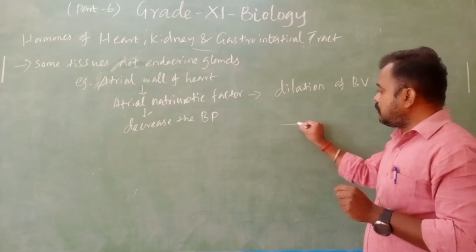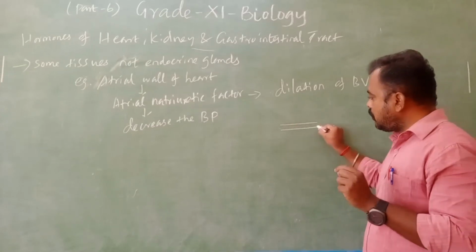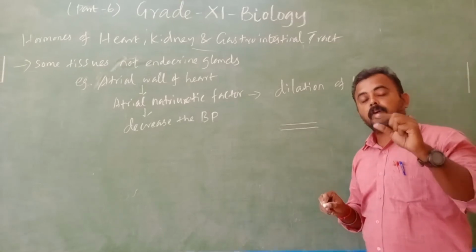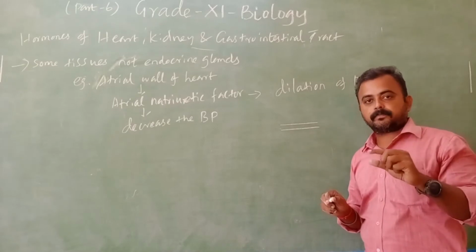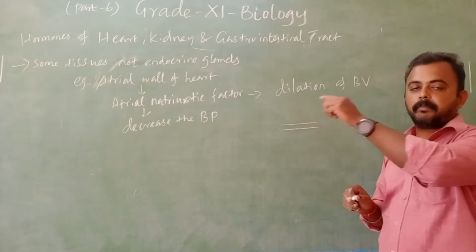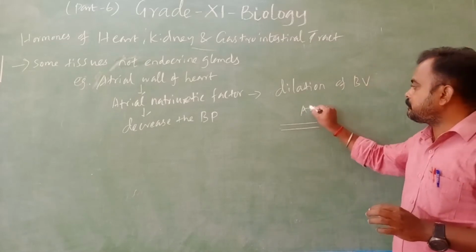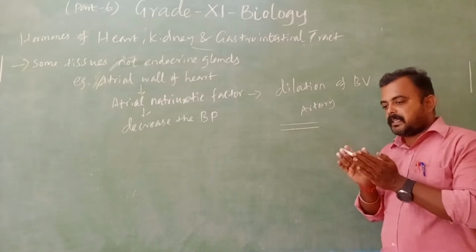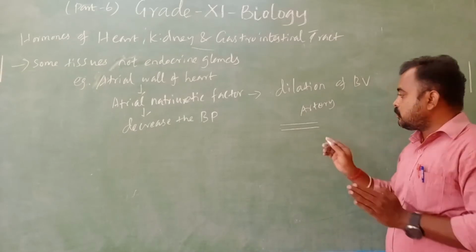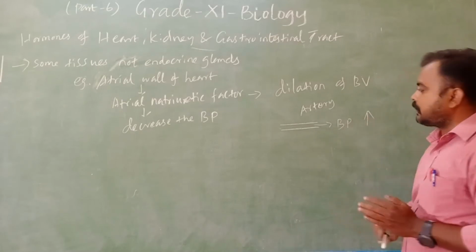Blood pressure increases how? By the shrinkage of the artery wall. Not atrial, because atrial means present in the heart. Here we are talking about the artery. The artery wall shrinks, so due to that, blood pressure is high.